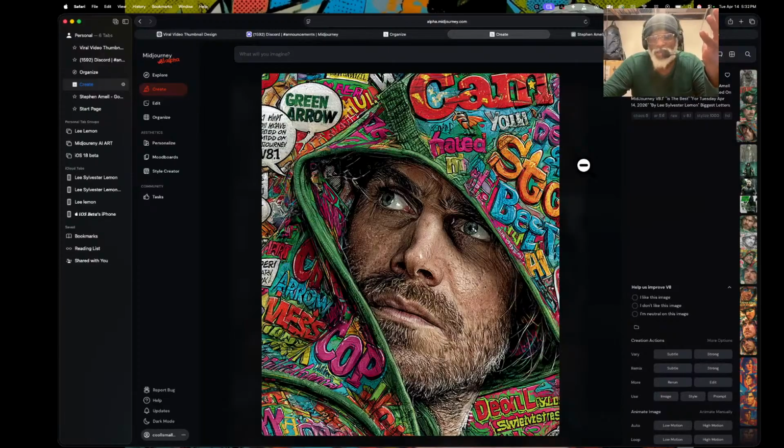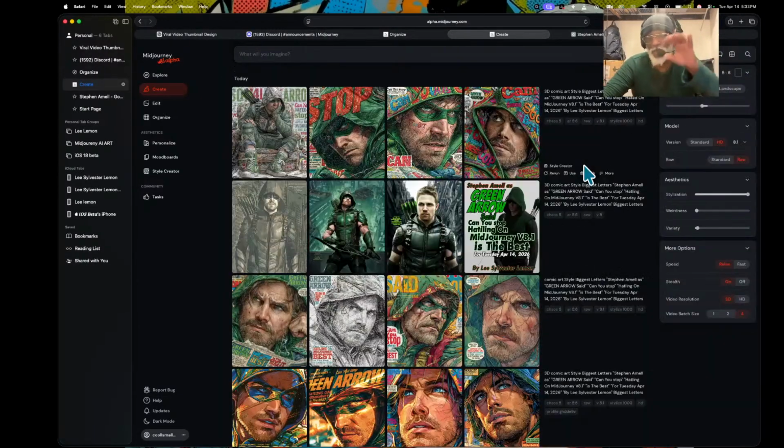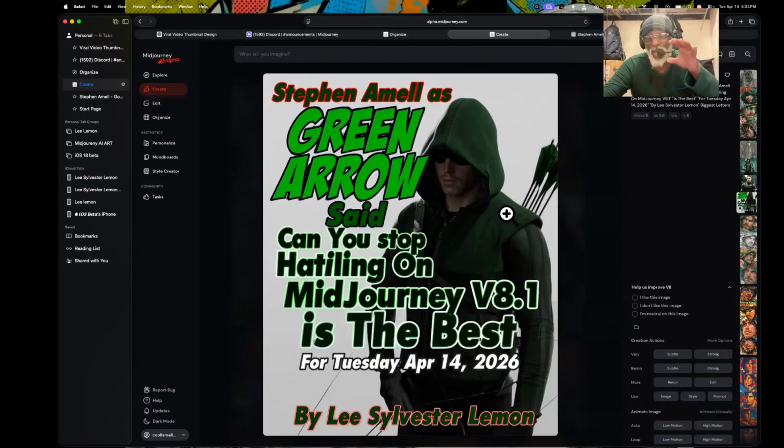And I don't want to lie, but they went backwards instead of going forward. Version 8 was much better with the rows. And I hate to say this, but that's just being truthful. If they could stop listening to what other people are saying and focus on both, because the picture quality came out better with version 8 with the rows. But now, it's like it's back to version 7 again.